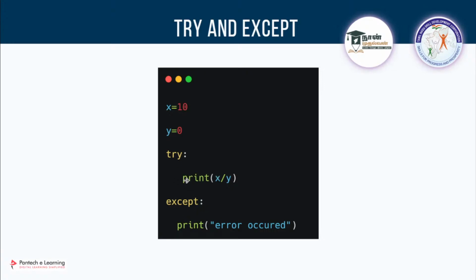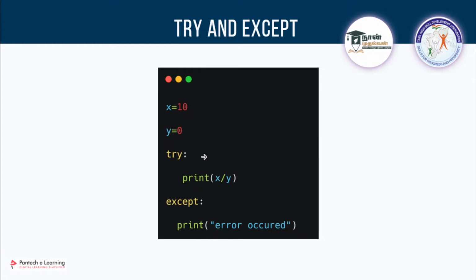If you use this try and except, it will go into the try first. It will try to do this task. If it is successful, it is going to give you the output. In case you get any error, like a ZeroDivisionError or any other error in this try, it will directly go into this except.